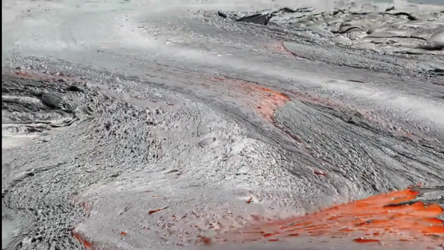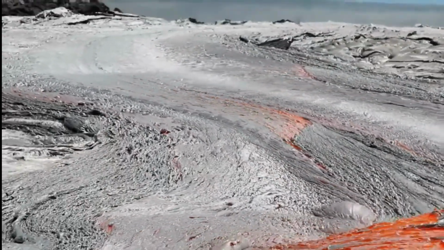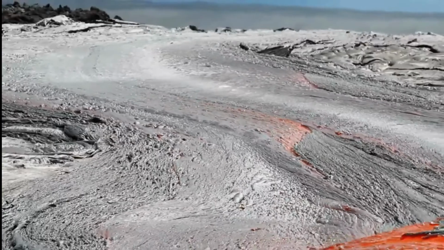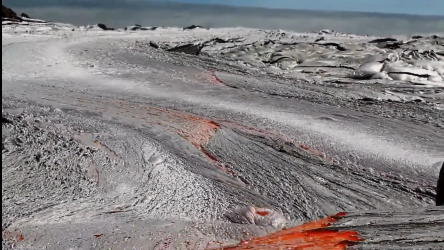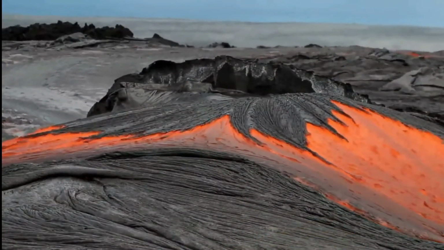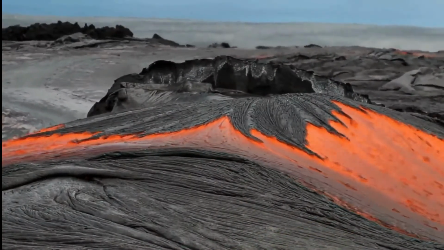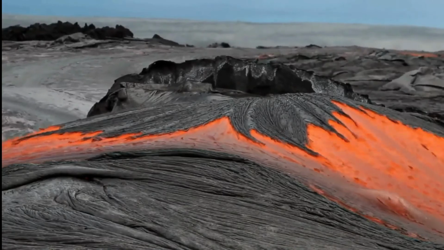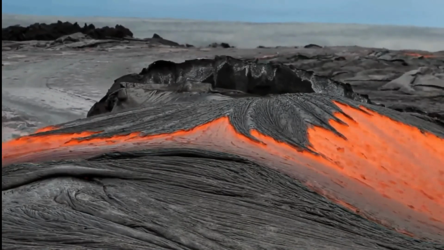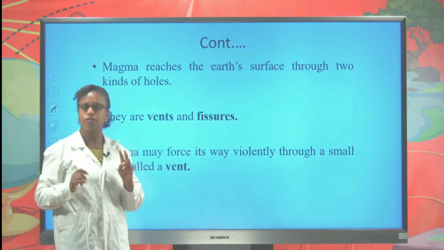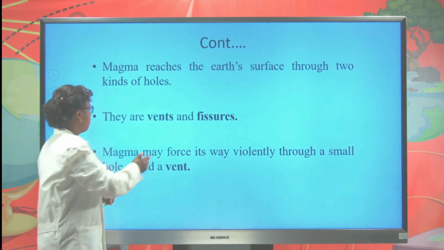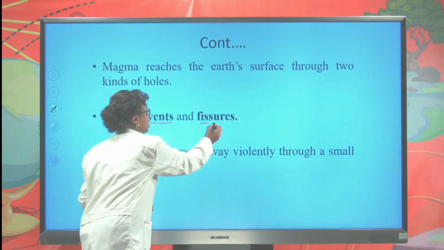Let us watch this video. The magma flows to the surface and the molten magma moves to the peripheral part of the land. Then it becomes cool and hardened, and we call this hardened part lava. Magma reaches the surface through two different holes: vent and fissures.